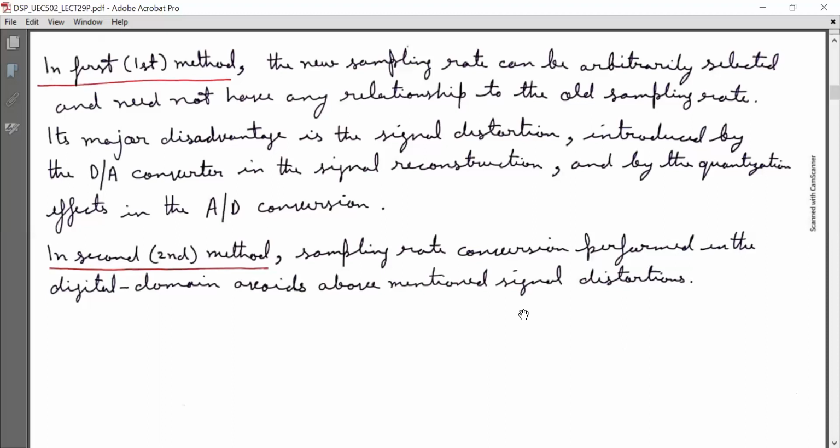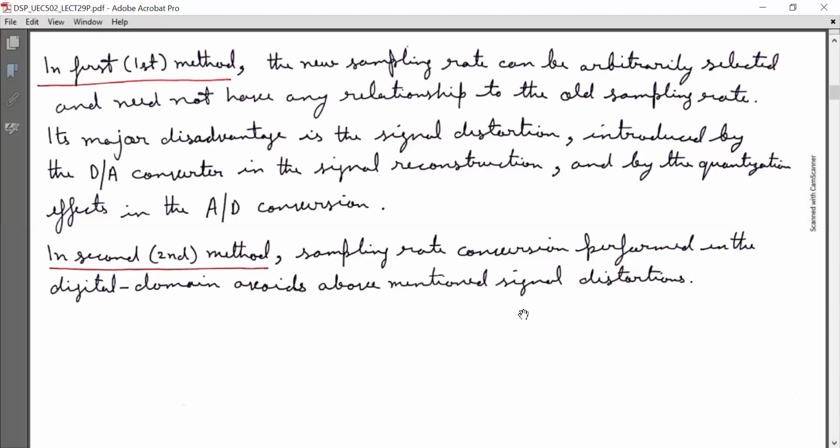Its major disadvantage is the signal distortion introduced by the D2A converter in the signal reconstruction, and the quantization noise introduced by analog to digital conversion. These are unavoidable. Therefore, these are the major defects in the first method.